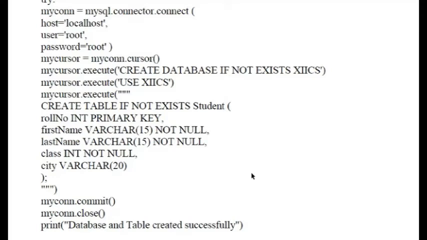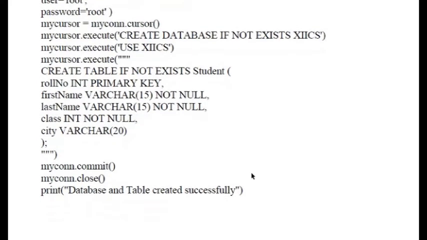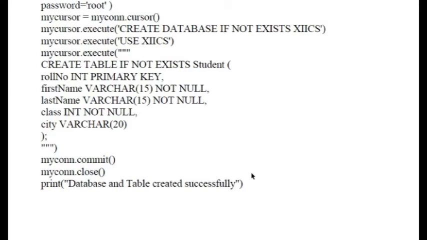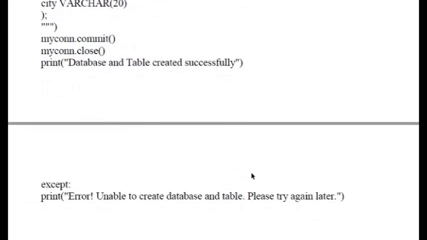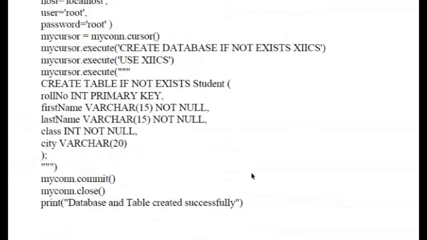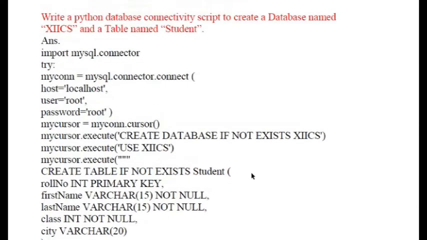Next we have: write a Python database connectivity script to create a database named Plus2CS and a table named student. Previously we did it when we wanted to get something from the database. Now in this case I want to create a database and a table named student. First of all, importing everything is done, and connecting to the database. Now my cursor executes create database if not exists. You have to execute it in this format. Now create table if it does not exist. If it already exists, it will show that the table already exists.